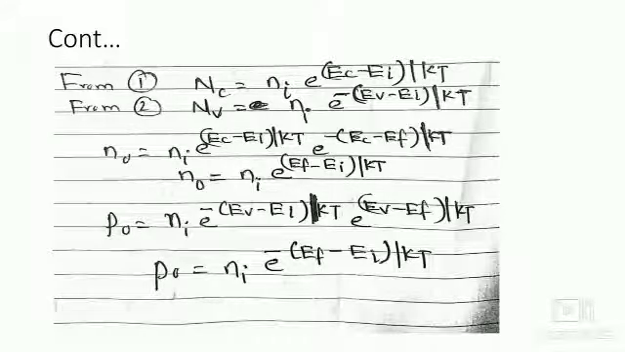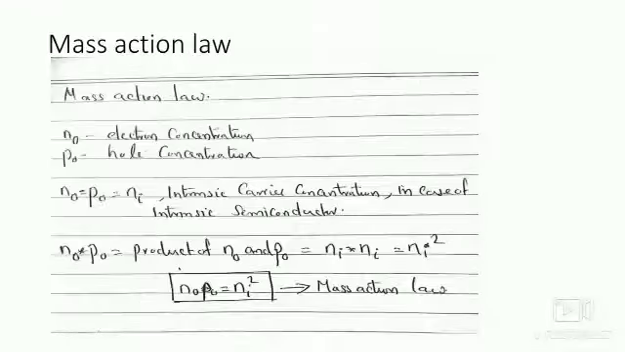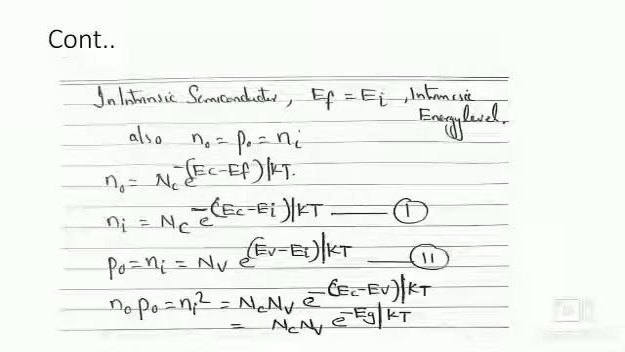Now, let us move to the definition of mass action law. As you know, this is the mass action law, and in case of intrinsic semiconductor, the value of Fermi level is exactly equal to the intrinsic energy level Ei. The EF is always in the middle of the forbidden gap in the case of intrinsic semiconductor, and n0 equal to p0 equal to ni. In the previous topic, we already derived the expressions for the equilibrium concentration of electron and hole.